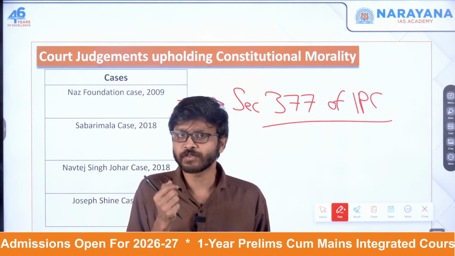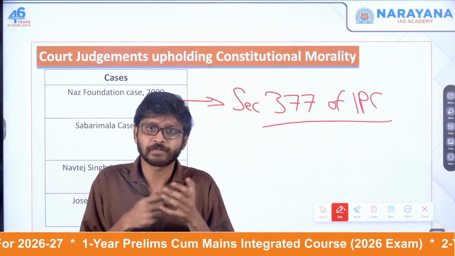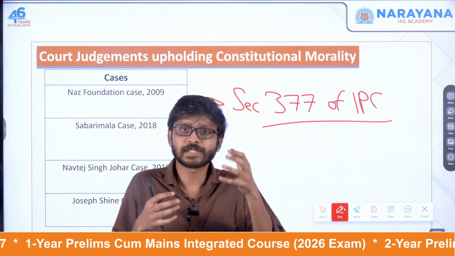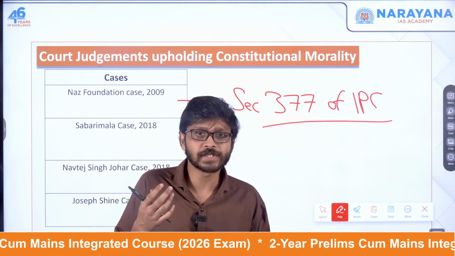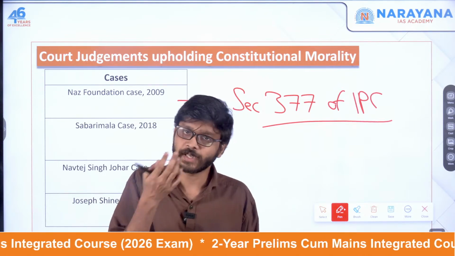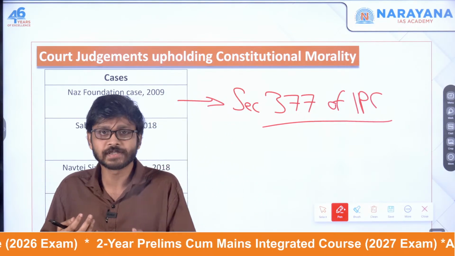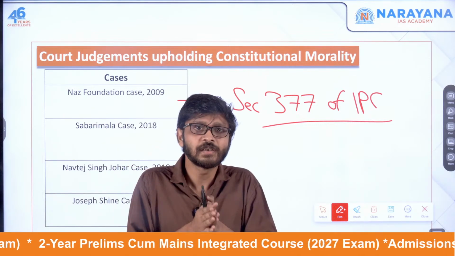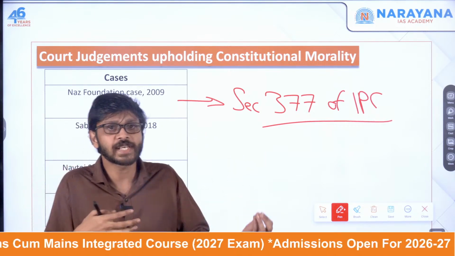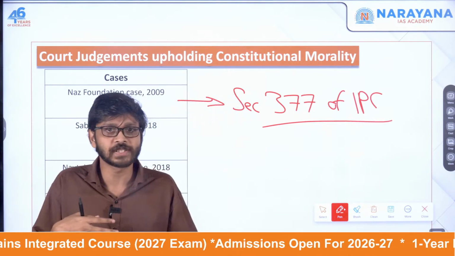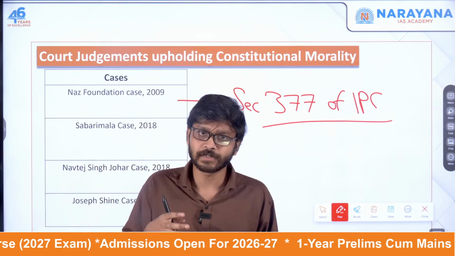Here also the question of constitutional morality is coming. The Supreme Court said that the law should protect individual rights like freedom and dignity. This law discriminated against consenting adults based on their sexual orientation, and it was against the principle of equality. Equality is there, liberty is there, as well as freedom, so this is violating all these things. Two friends want to marry, but society said they couldn't because of gender. The court said everyone has the right to do this.